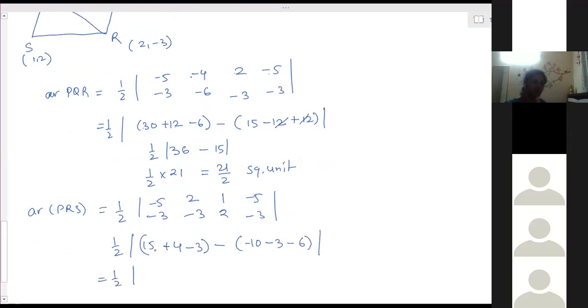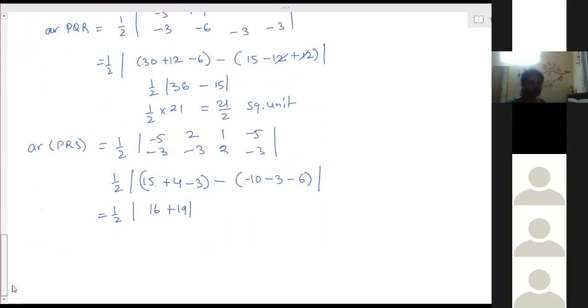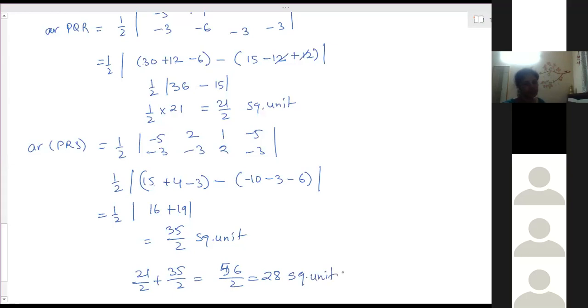So 1 by 2, 15 plus 1 that is 16, minus 19 that is plus 19, 35 by 2 square units. So area of the quadrilateral is 21 by 2 plus 35 by 2, that is 56 by 2, which is 28 square units.